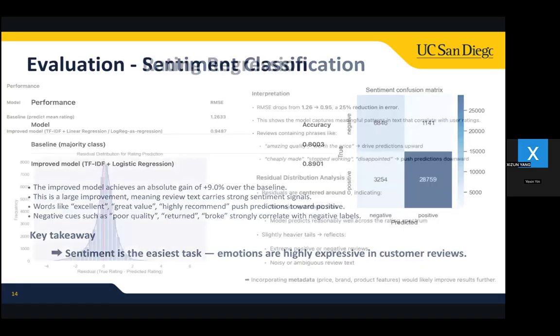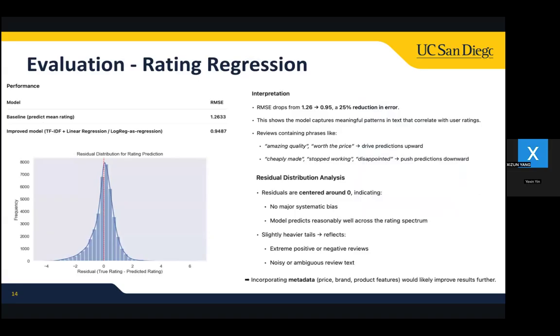And second, for the rating prediction, the baseline model predicts only the global mean rating and achieved an RMSE of 1.26. Using the TF-IDF features and linear regression, the RMSE dropped to 0.94, a 25% reduction in error.